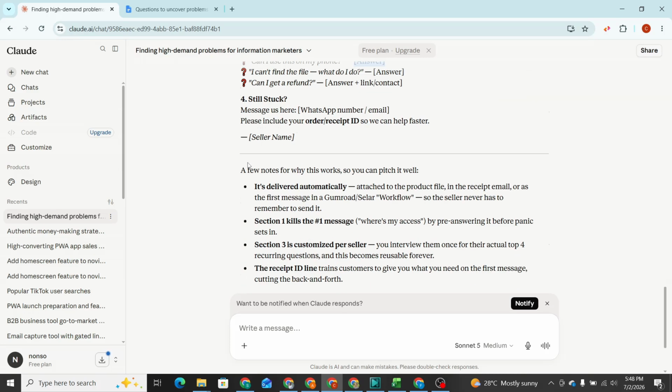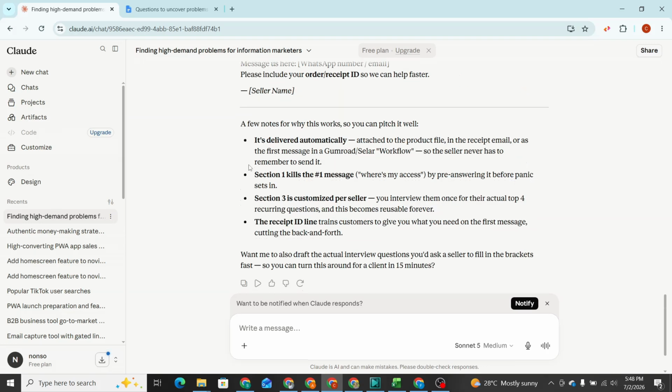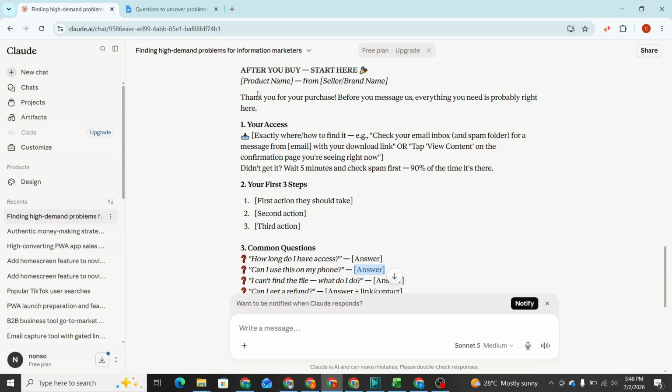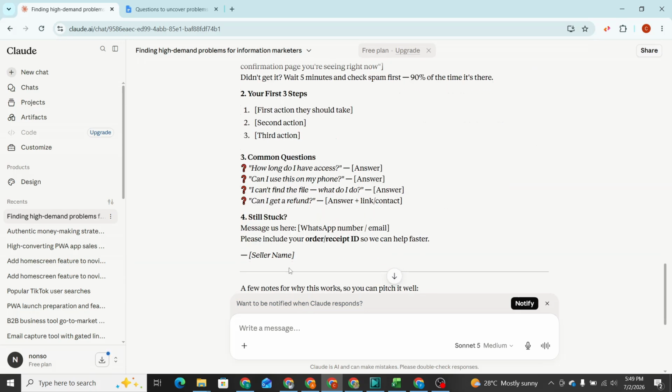Here is what I'm going to do. To make this look like a package, like a product that you could sell to the information marketer, so that you don't just copy text like this and tell them, oh, I've created a solution for you, you could ask Claude to convert it to PDF format for you, or you could convert it to a web page, or just make it look well put together, right? Let's just do PDF.